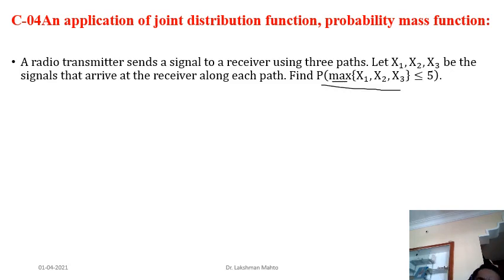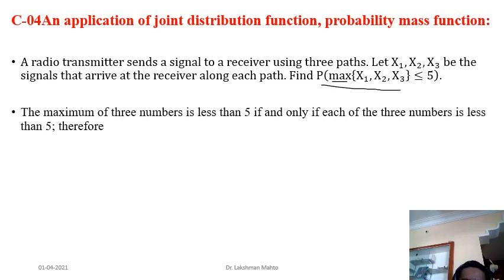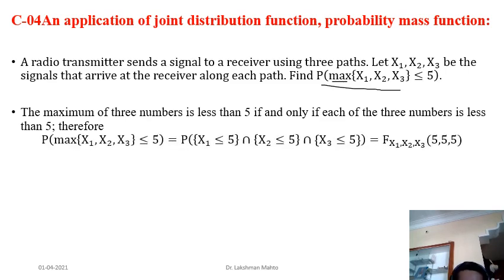We'll see that it is just a value of the CDF at (5, 5, 5). If the maximum of these three numbers is less than or equal to 5, then definitely each component would be less than or equal to 5, because 5 is the maximum. Therefore, the probability that the maximum is less than or equal to 5 is equivalent to the probability that X1 is less than or equal to 5, and X2 is less than or equal to 5, and X3 is less than or equal to 5.